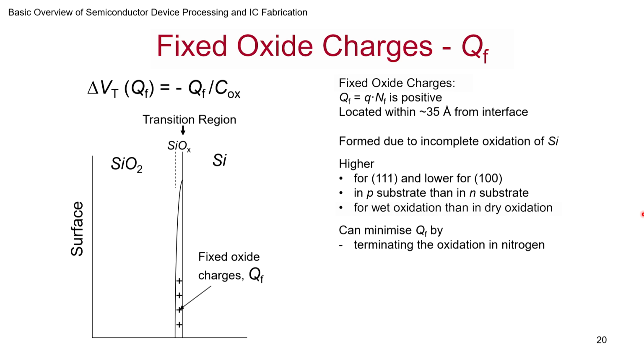How can you minimize this QF? A lot of experiments were done, and a lot of understanding developed about what could and could not be done. If you do the process as per standard, one of the key things is that whatever temperature you oxidize at, you terminate the oxidation process with nitrogen. The temperature is the same, so whatever oxygen remains ends up completing the oxidation as much as possible. So the SiOx thickness becomes very, very small. You terminate in nitrogen so that you allow time for it to complete the process.